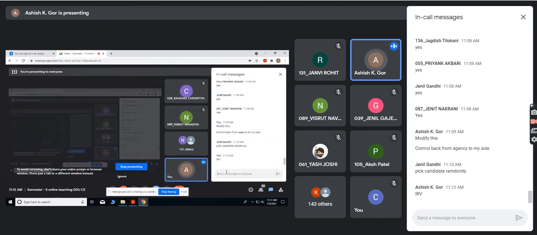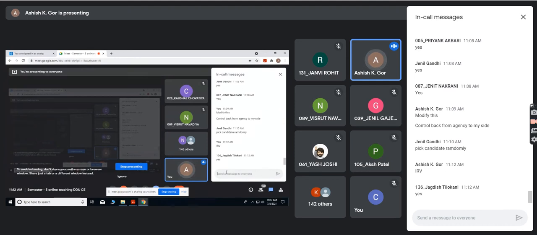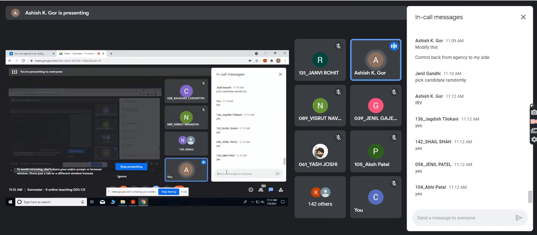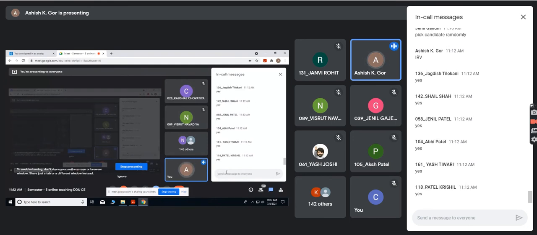Everybody getting how I changed the strategy from deterministic to randomized? Getting this, what I am saying? Yes, there are 150 students. I should get at least 10-15 responses. Okay, and remember, if you have any doubt, then you can ask me. Okay, or okay, so that it will not be propagated, because these things are really going to be useful in future lectures. Okay, so let us see this.